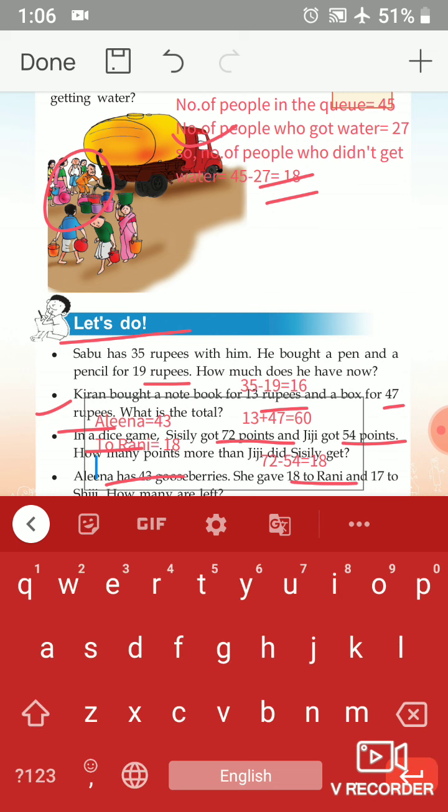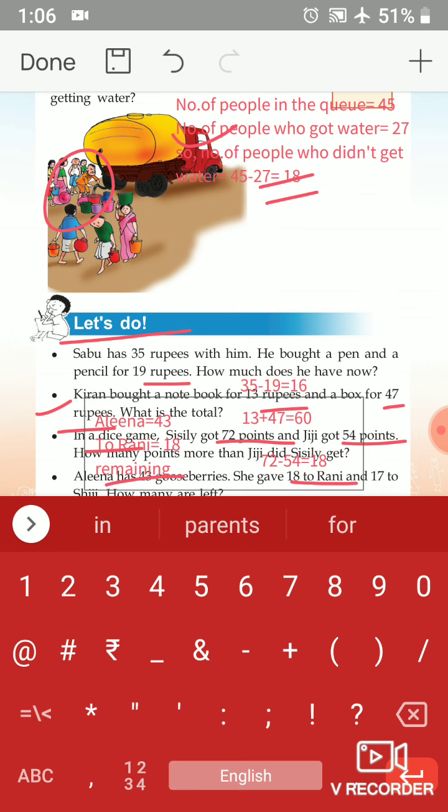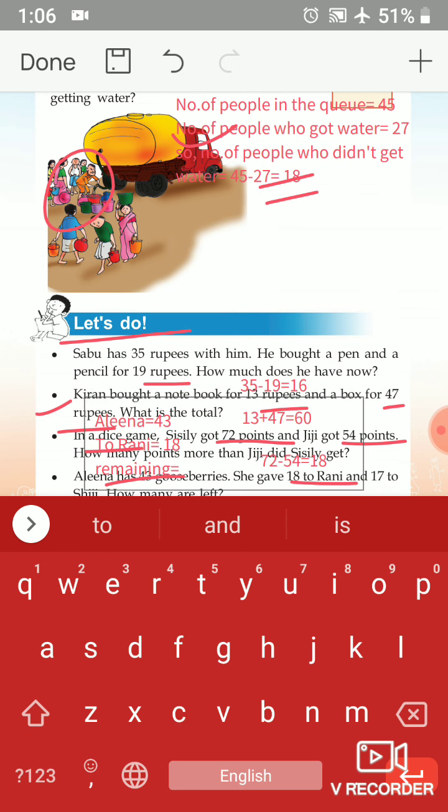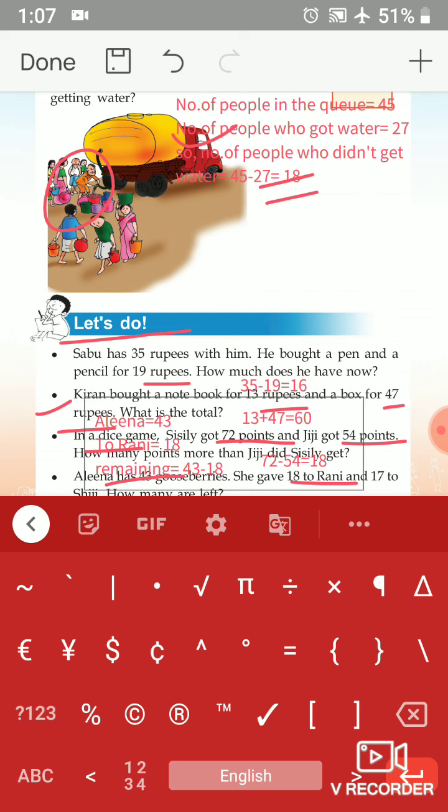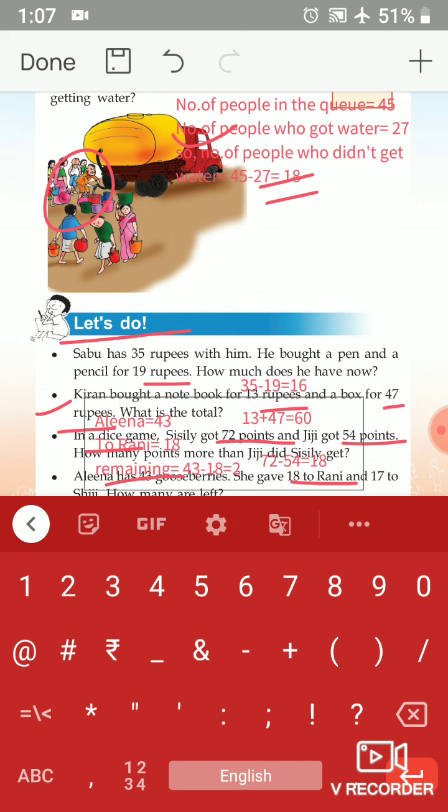Then how many are remaining? Yes, 43 minus 18. What's the answer? Yes, 25 gooseberries.